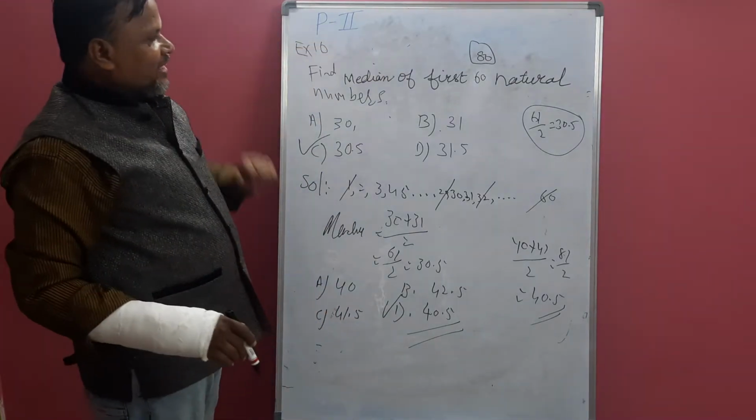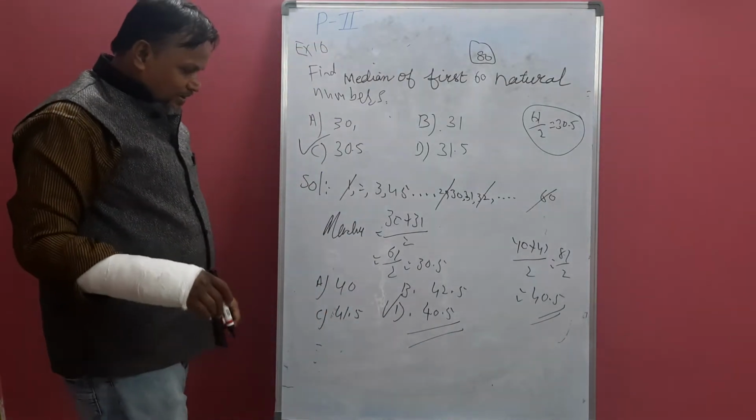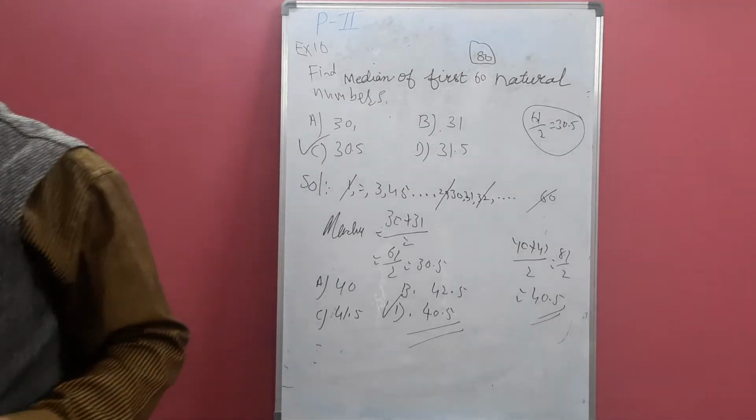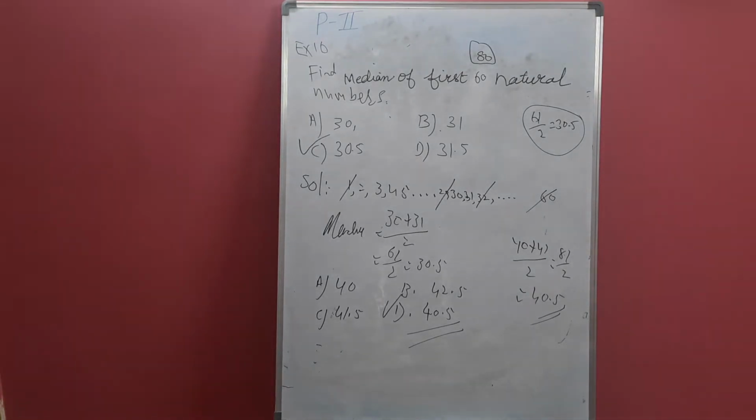Similarly, if it is any odd number, we can find it like that, with shortcuts. So we will do 2 or 3 shortcut questions.